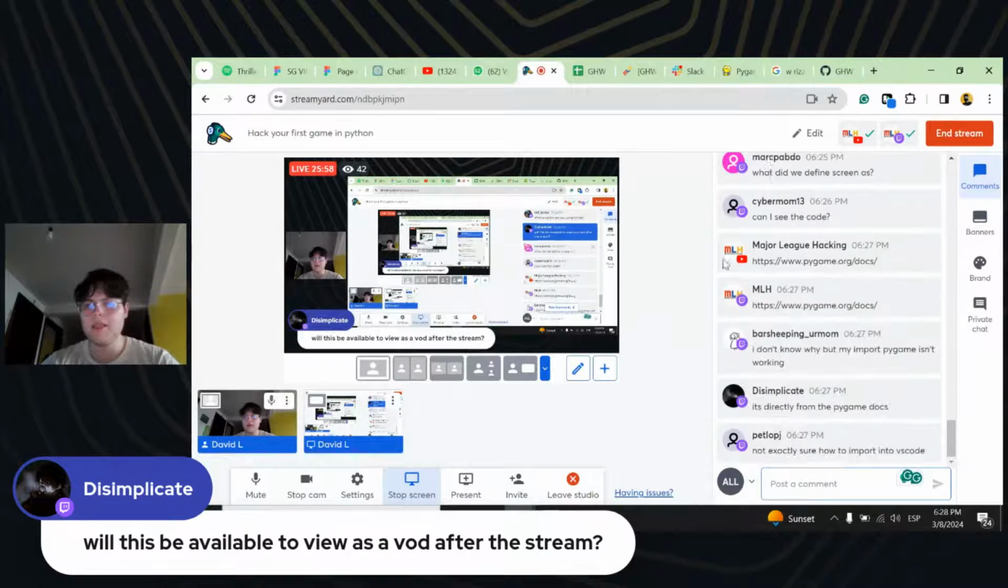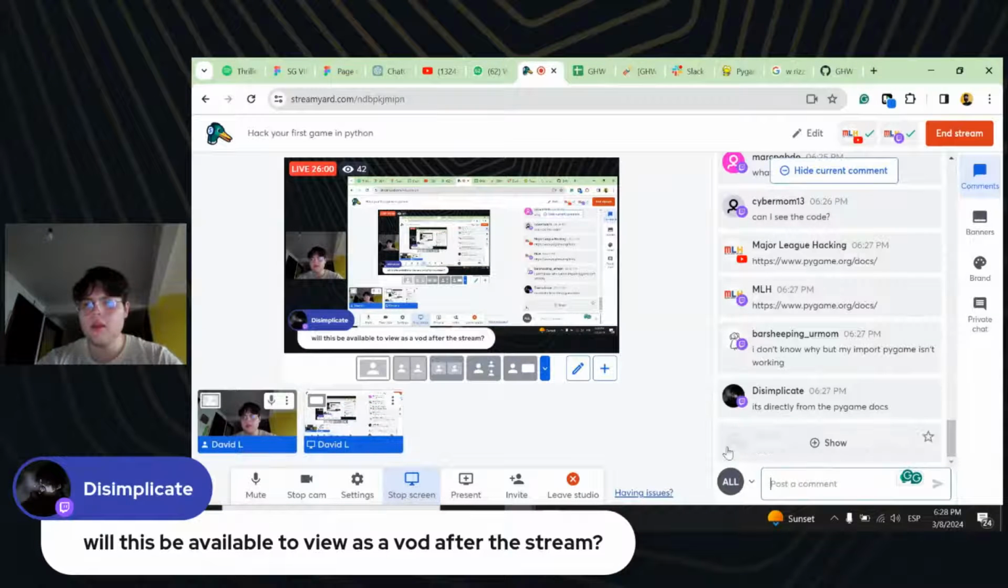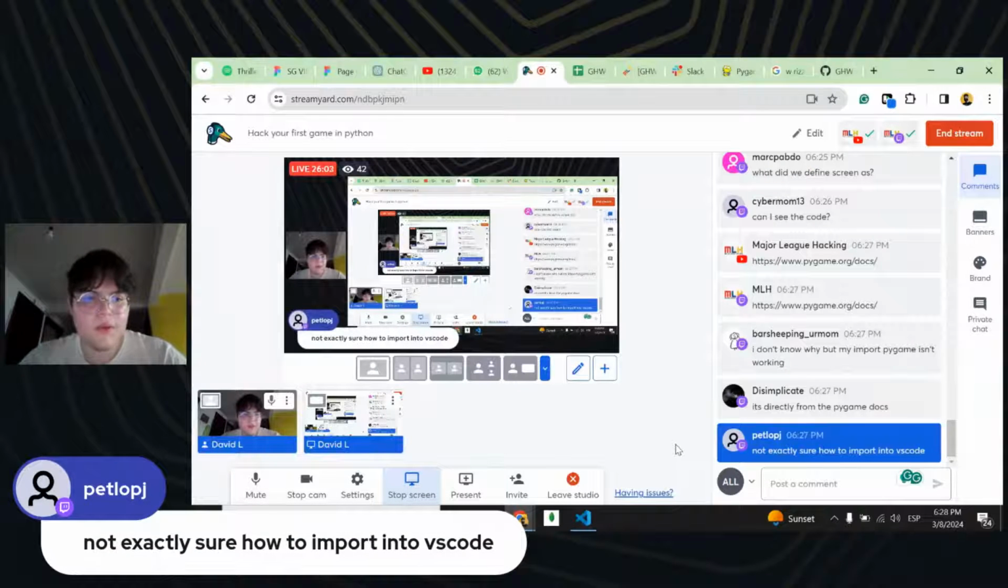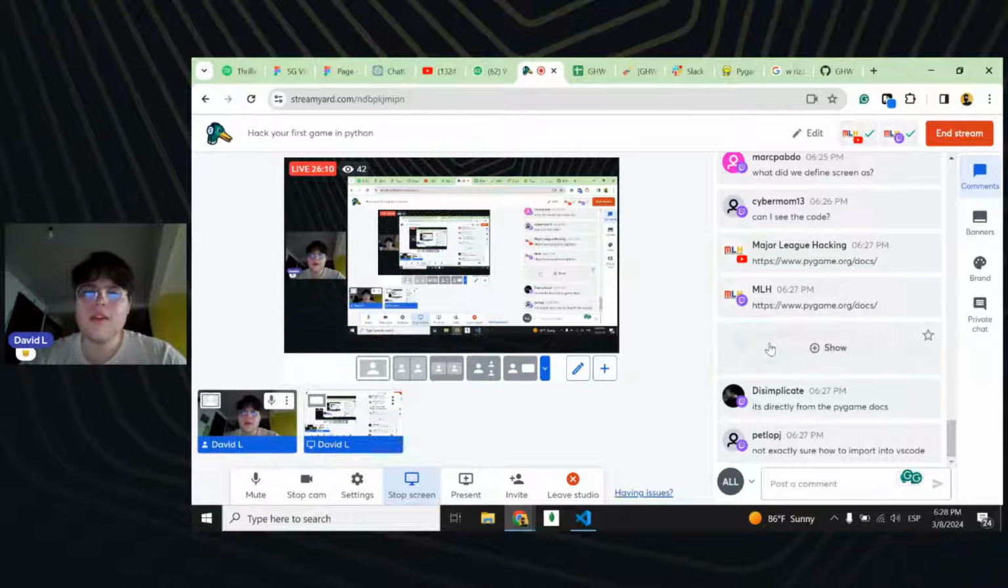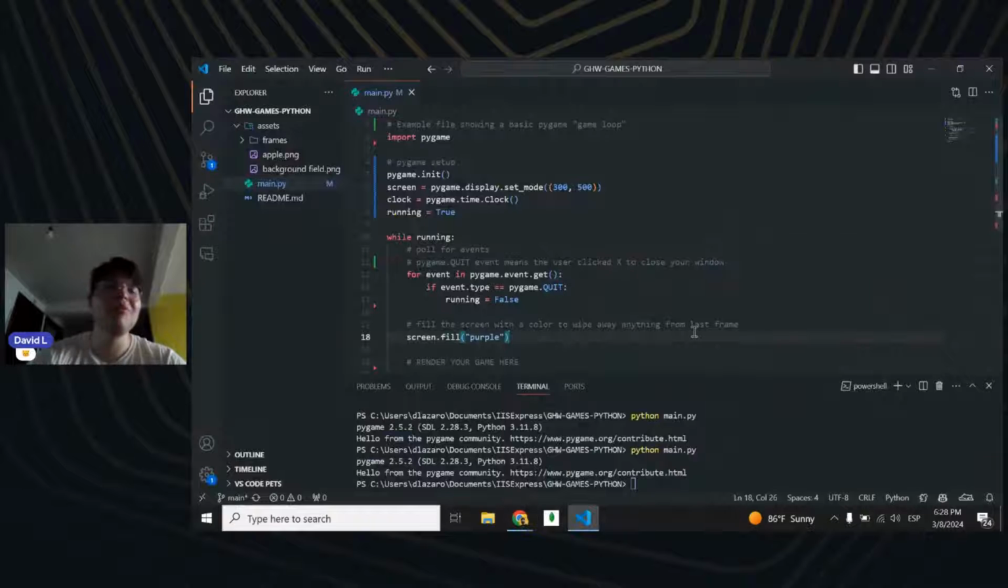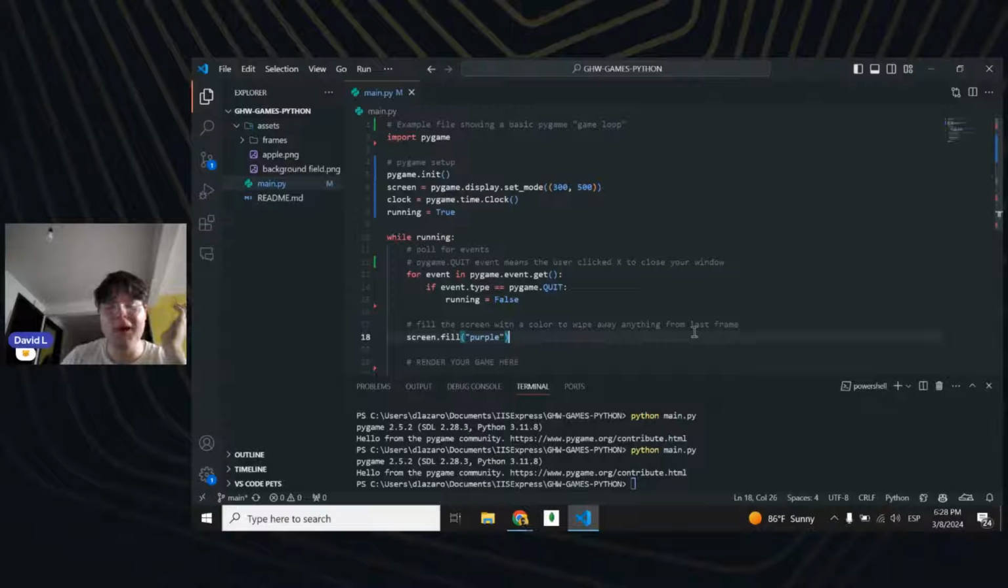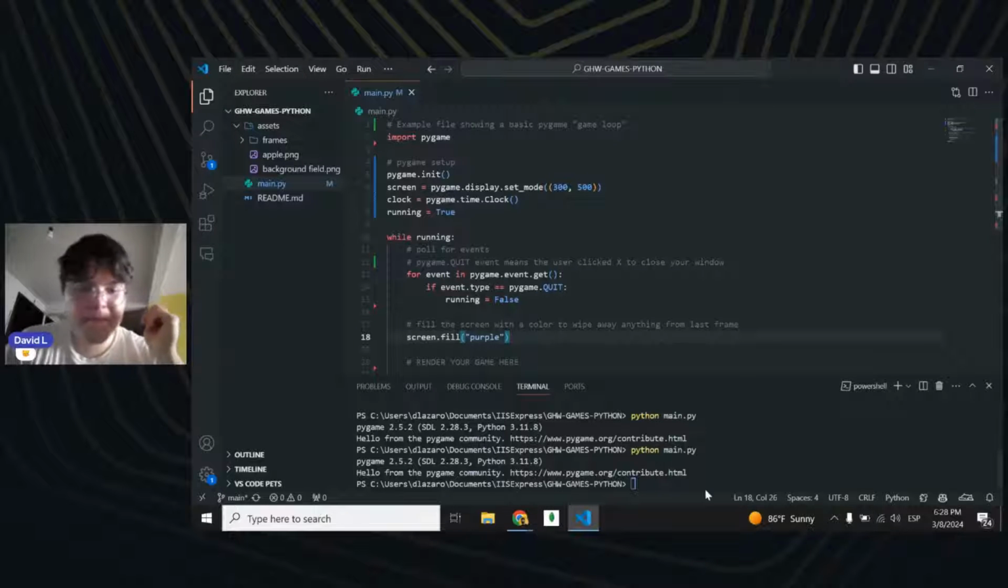I saw a comment that says not exactly sure how to import into VS Code, and another one, I don't know why my import pygame isn't working. There are a lot of variables when we're on Windows or on Linux or things like that. Sometimes it's the Python version. Sometimes it's the PyGame version. Sometimes maybe you have like 10,000 versions of Python inside your computer and you're using another one. But yeah, currently,